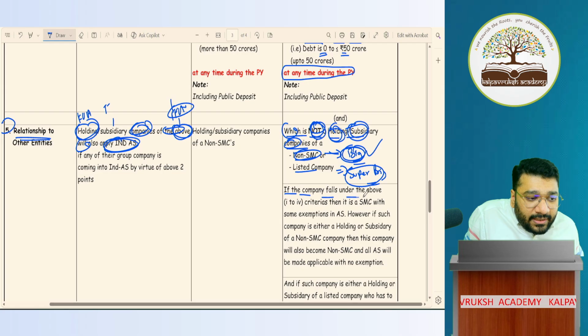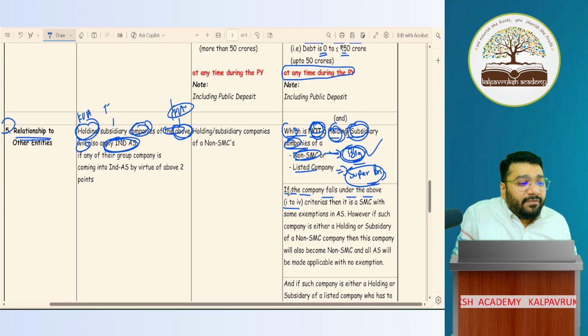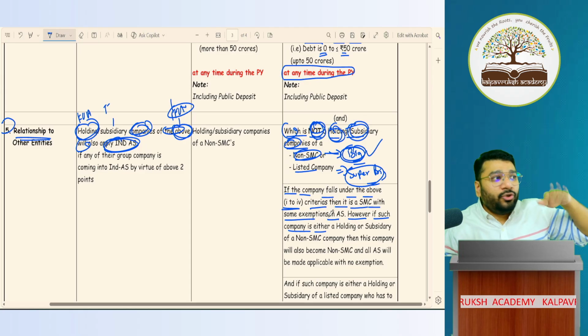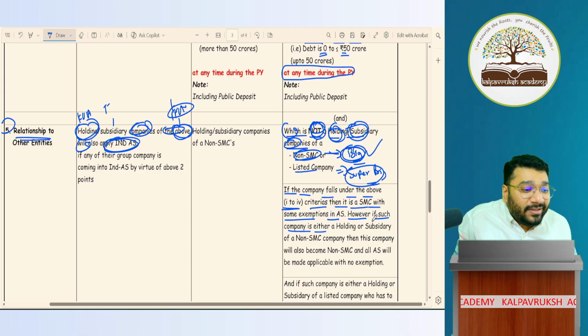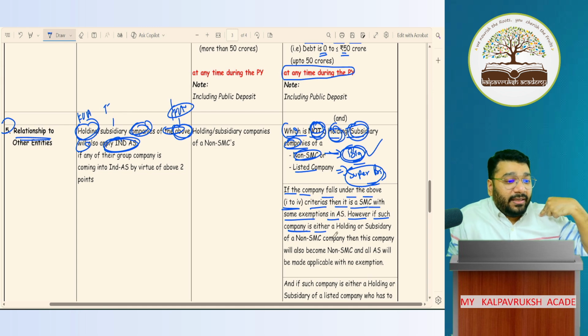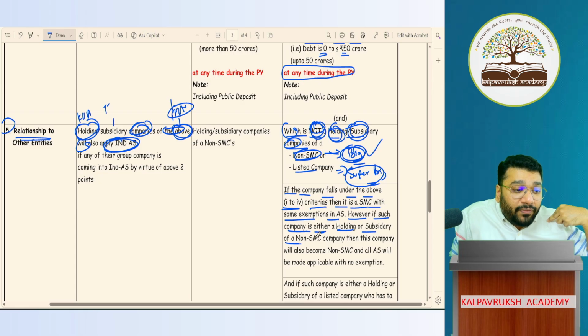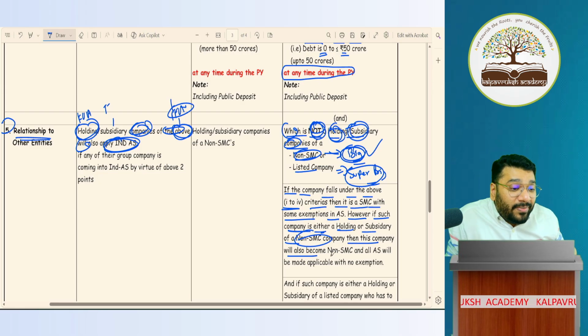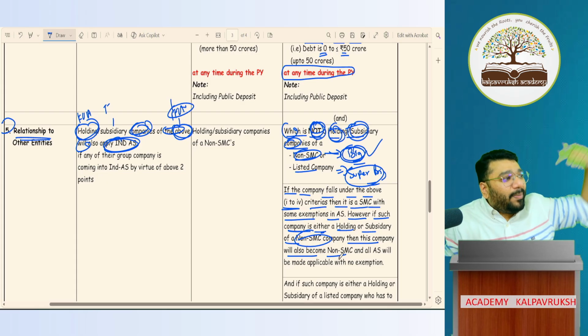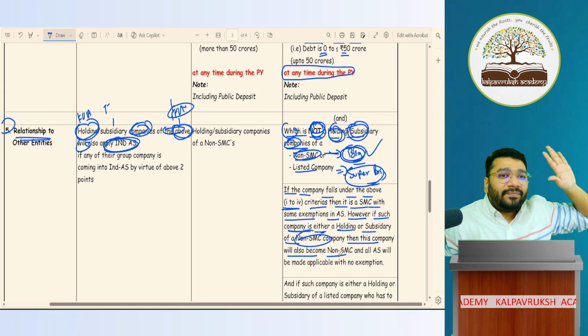If the company falls under the above 1 to 4 criteria, then it is an SMC with some exemption in AS. However, if such companies, that is, 1 to 4 criteria you are small, then relaxation comes. However, if such company, Kalpavriksha Academy, is either a holding or a subsidiary of a non-SMC, means what? Big company, then this company, Kalpavriksha, also becomes a big company. So I have to apply all the AS. Understood?